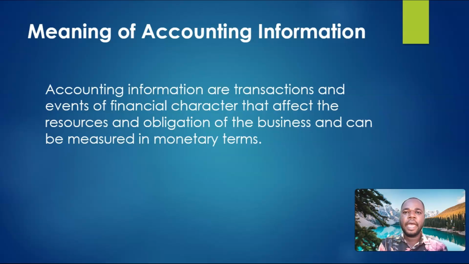At the same time, we should be able to measure that event in monetary terms. When these two conditions are met, then we can go ahead and record the information as an accounting information. Let's proceed to look at some examples of activities or events or transactions that we can record as accounting information.